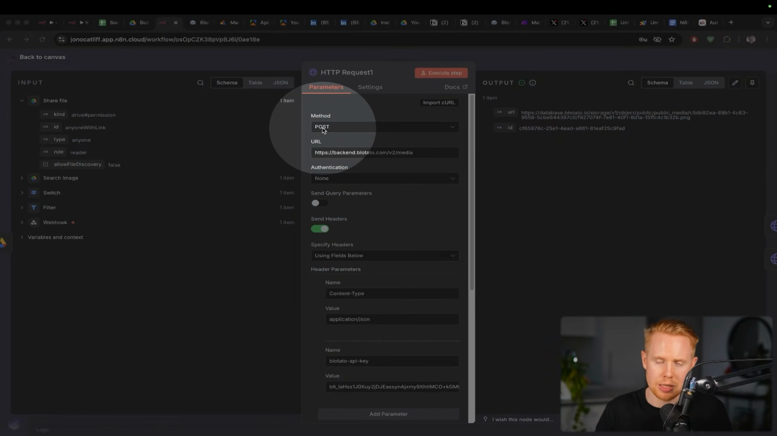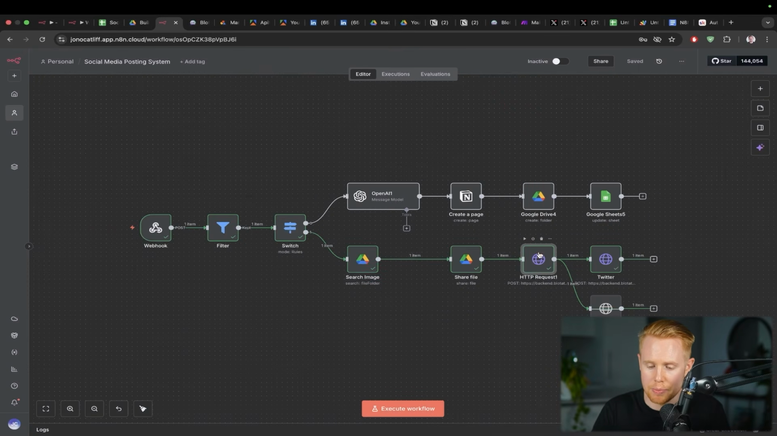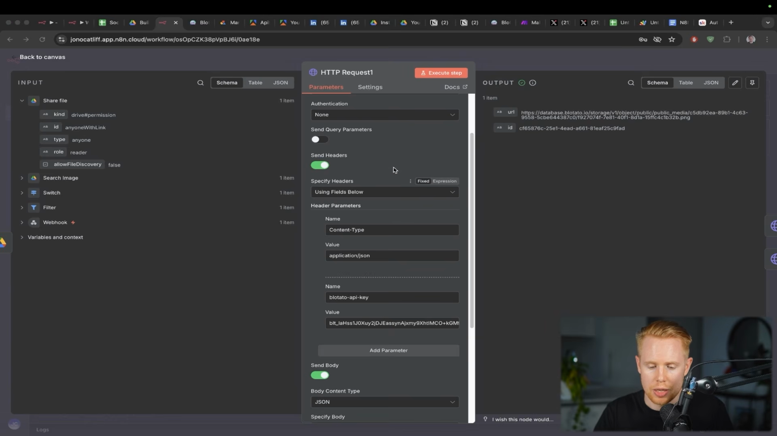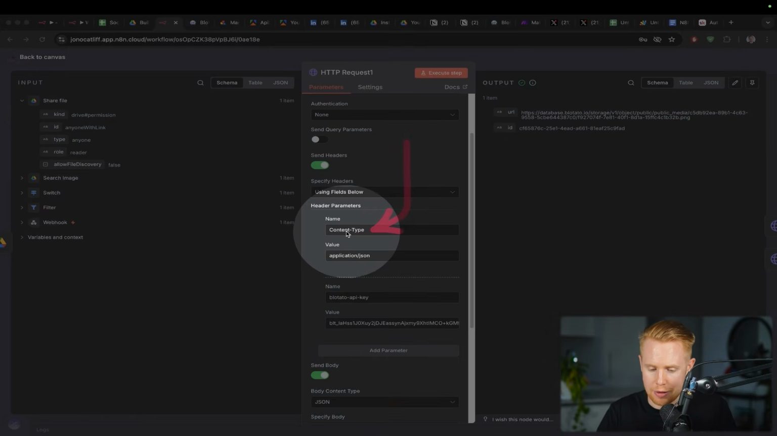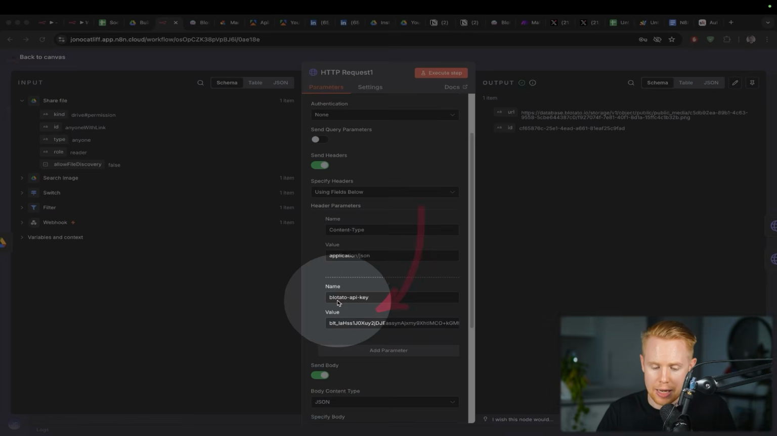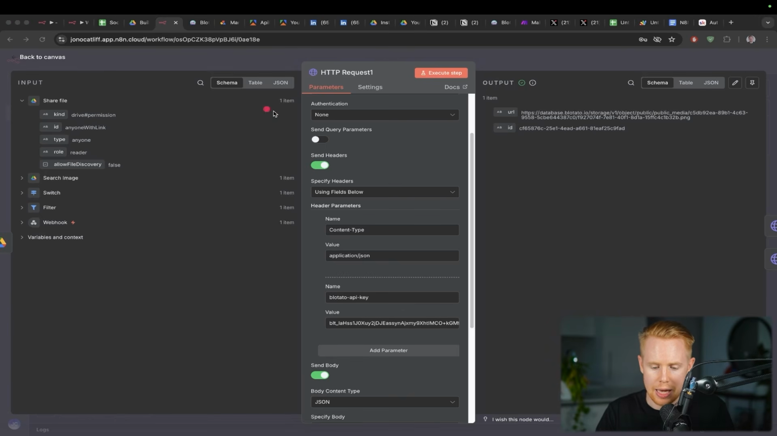We need to make a post request. Post is creating something on another server, so we're creating a post, or we're creating an image. In this case, we're uploading or creating an image in Blotato. We're sending it to this URL. This is the URL you use to create media inside Blotato, and then we're having some boilerplate stuff here. We need to always have headers with the name content-type application.json. I've never made an HTTP request without this. And then we need to add in Blotato-API-key and add in our API key. How we get that is by going to settings, API key, copy that key, and paste it in here.